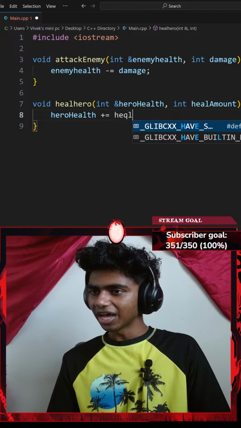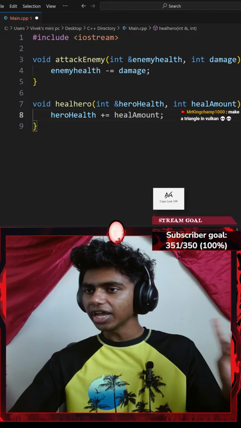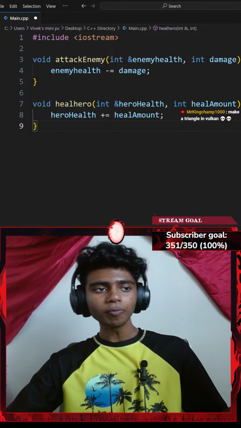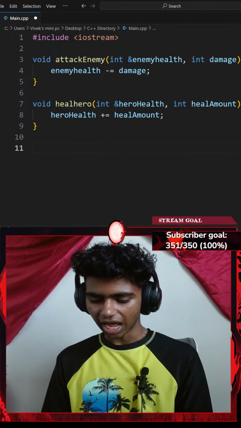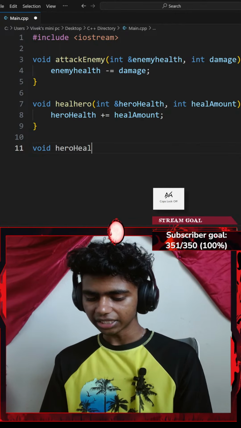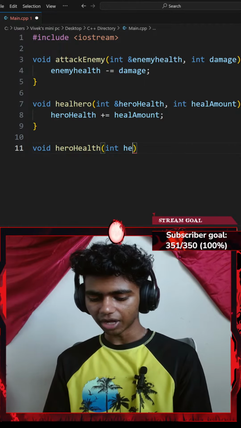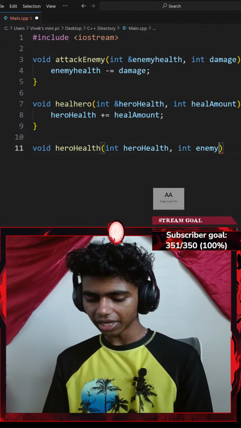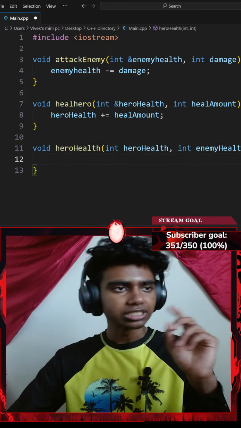Okay, let me add heal amount. So let's go with heal amount, ending with a semicolon. And then it says create another function with two more parameters of hero health and enemy health. So let me go ahead and add another void function called something like hero health. Okay, this is gonna have two parameters. The first is gonna be my hero health parameter. The second parameter is gonna be my enemy health parameter. And then I'll go with a pair of curly braces.